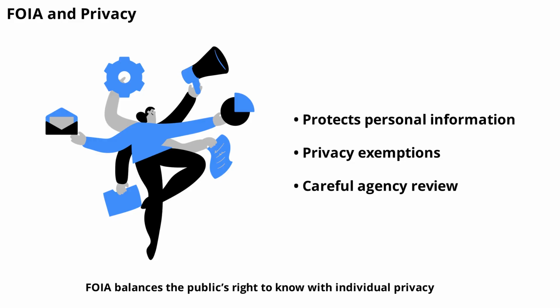FOIA balances the public's right to know with individual privacy. Personal information, such as social security numbers or medical records, is typically exempt from disclosure. Agencies must carefully review records to protect privacy while still providing as much information as possible.